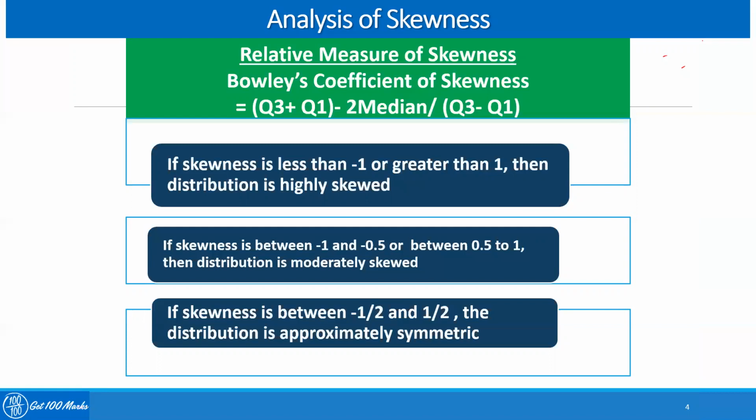And if the skewness is between -0.5 to +0.5, we'll say the distribution is approximately symmetric. We don't say the skewness is much. It is almost an approximately symmetrical distribution.